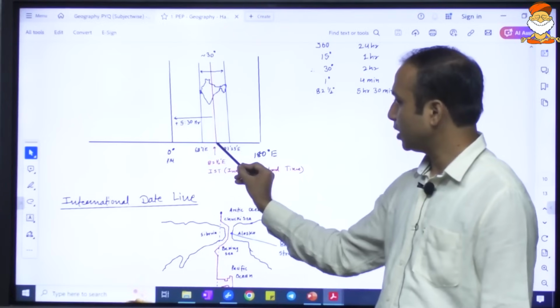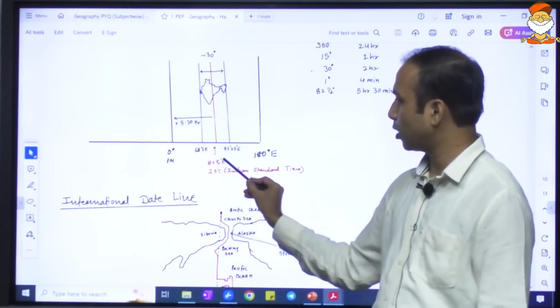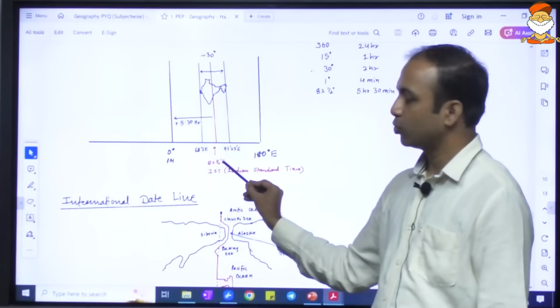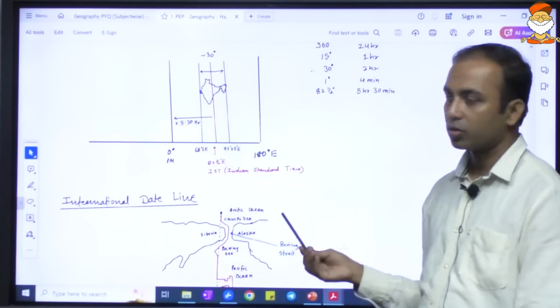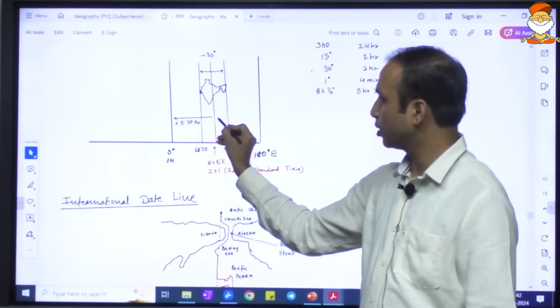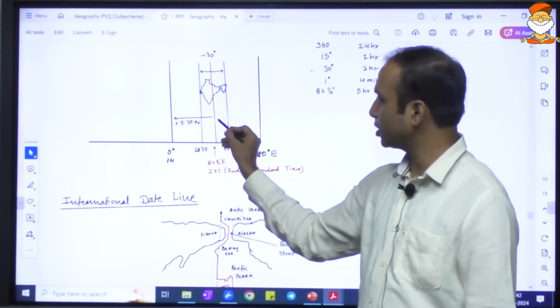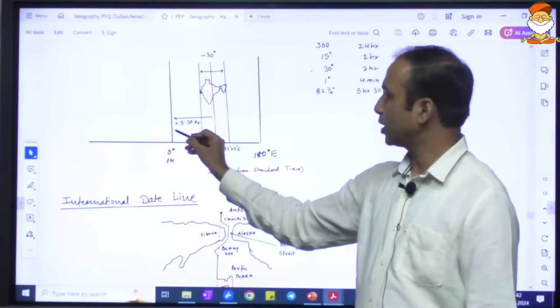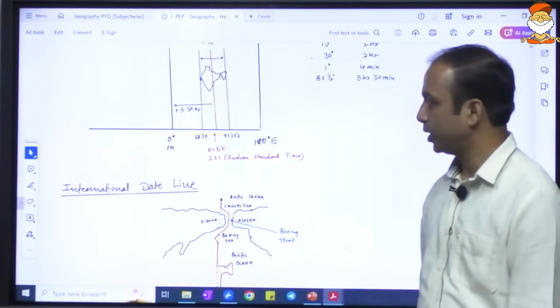And this 82.5 degrees east from the prime meridian, from 0 degree longitude, how much distance is it? 82.5 degrees east. So it will take roughly 5 hours 30 minutes for the sunlight to move from this longitude to this longitude. And since sunlight will first come here and then go here, that is the reason why we write plus, that is, we are ahead of the prime meridian.